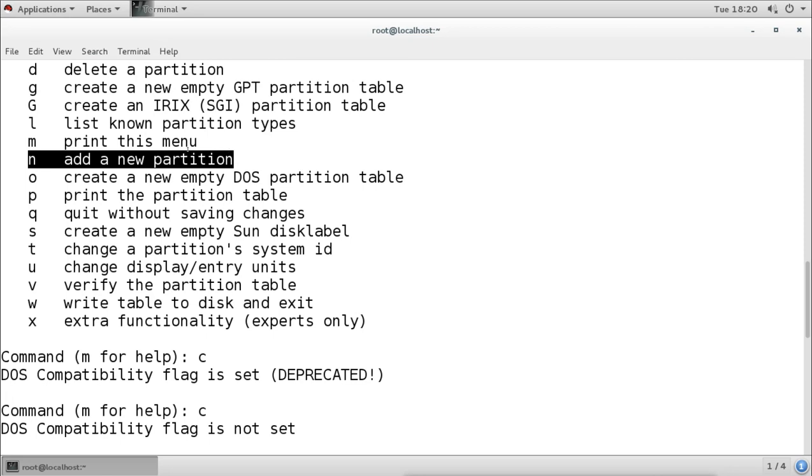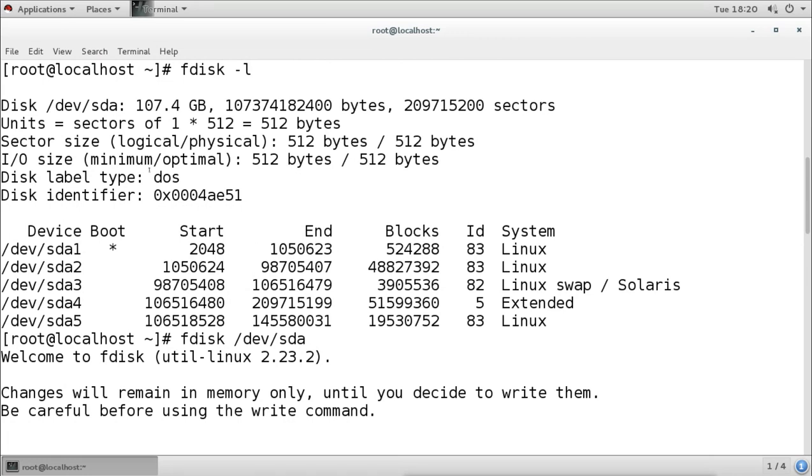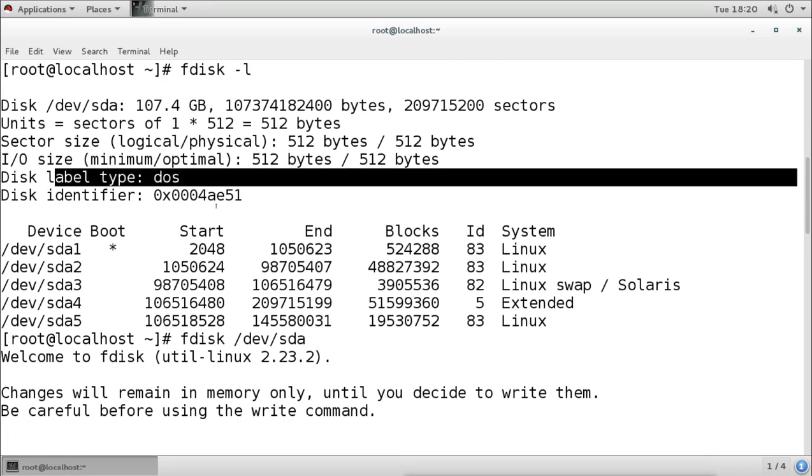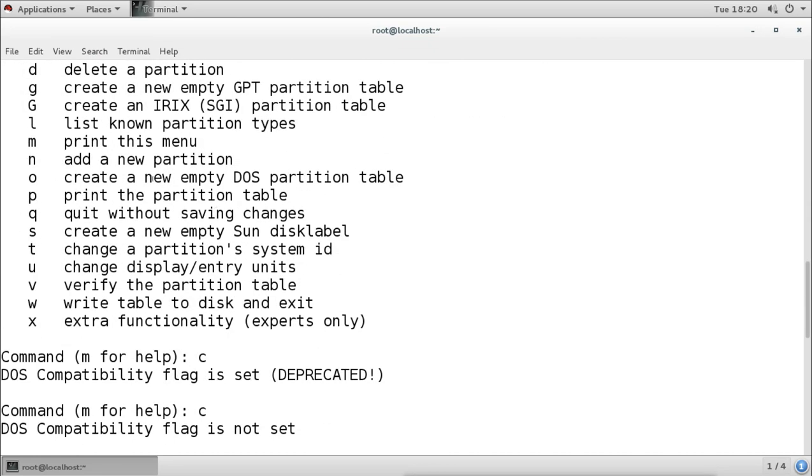Then O is to create a new empty DOS partitioning table. Now again, just like this GPT, this DOS is actually MBR. As we see here, when we use the fdisk command, it is saying the label type of this hard disk is DOS. DOS is actually MBR. So right now it is already MBR, so we don't need to do that. We can only do this when our hard disk is empty, when there is no data and no partition in it. So we can create GPT, we can convert it into MBR, DOS, and if it is MBR, then we can convert it into GPT.